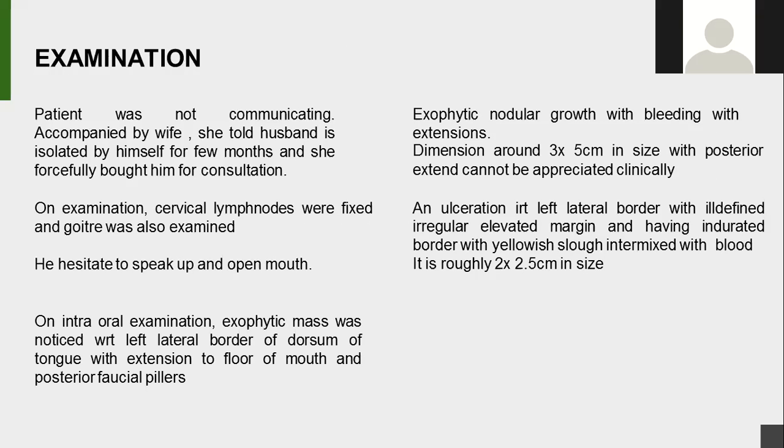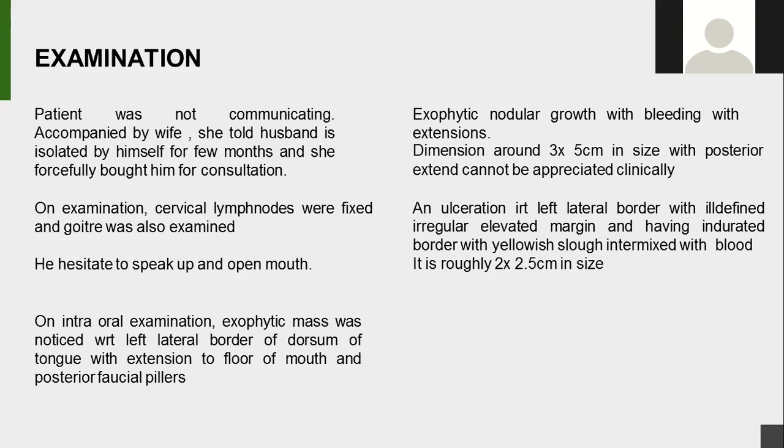On examination, the patient was not communicating. He was accompanied by his wife. She said her husband had been isolating himself for a few months, and she forcefully brought him for consultation because of these swellings. On examination, the cervical lymph nodes, level 2 lymph nodes, were fixed, and the goiter was also examined. He hesitated to speak and open his mouth.